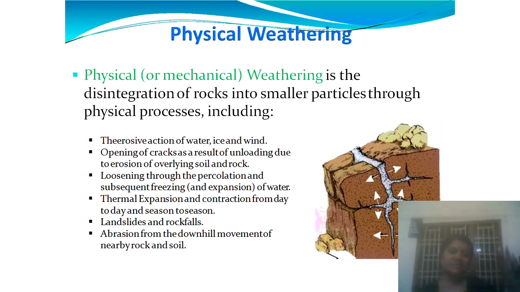So the first thing is physical weathering. Physical weathering means it is the disintegration of the rocks into the smaller particles, but this will be done by means of physical process, like due to some cracks happened, and while trees are growing, the cracks will expand. So this is the example of physical weathering. And thermal expansion and freezing, which takes place during the night times, this also leads to physical weathering. And during the landslides or the rock falls, the physical weathering will be taking place.